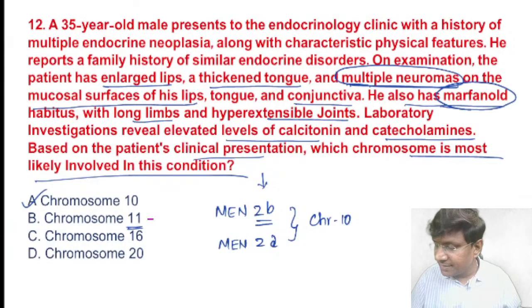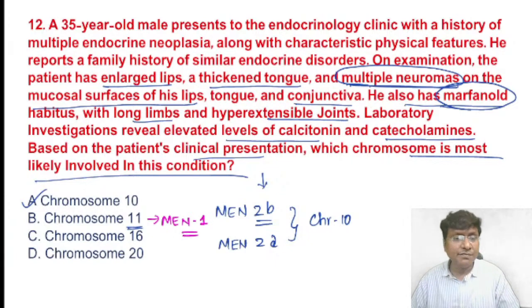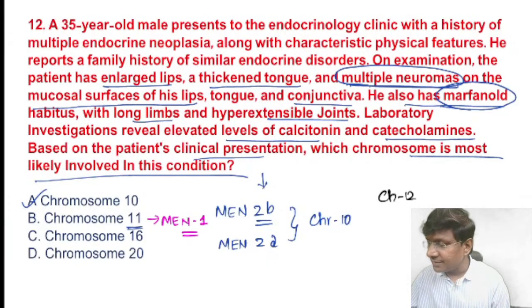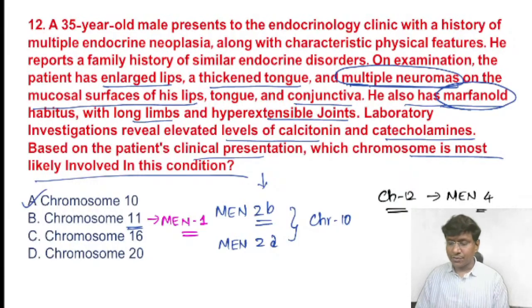The abnormality in chromosome 11 is observed in MEN 1, right? And in which syndrome do you have an abnormality on chromosome 12? You have the abnormality on chromosome 12 in MEN 4, right?